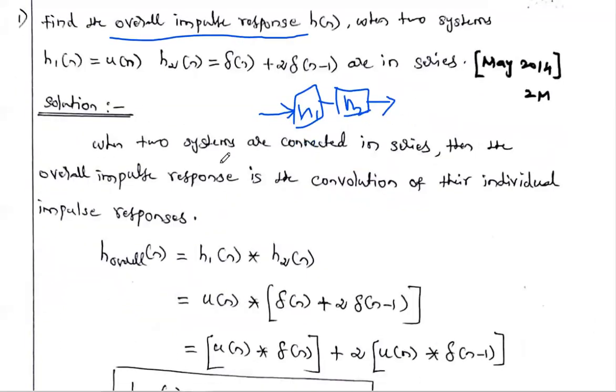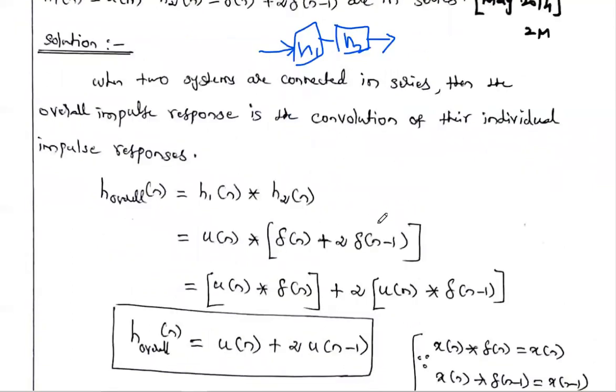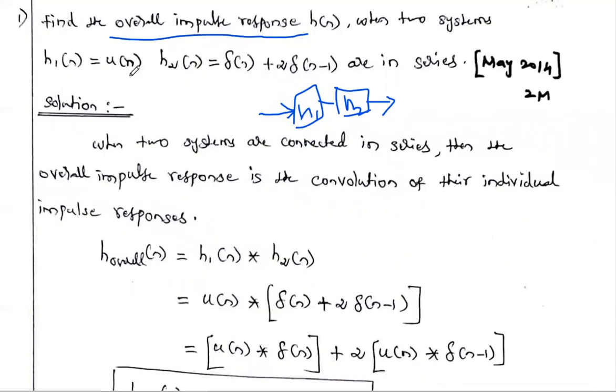Just now we studied that when two systems are connected in series, the overall impulse response is the convolution of their individual impulse responses. So h overall of n can be written as h1 of n convolution with h2 of n. This asterisk indicates the convolution process. In the problem, the h1 of n value and h2 of n value are given, so you just substitute. h1 of n is u of n, the unit step sequence, so u of n convolution with h2 of n.